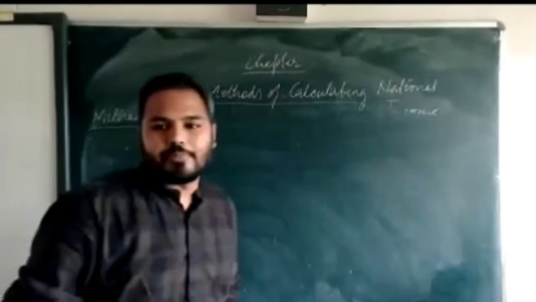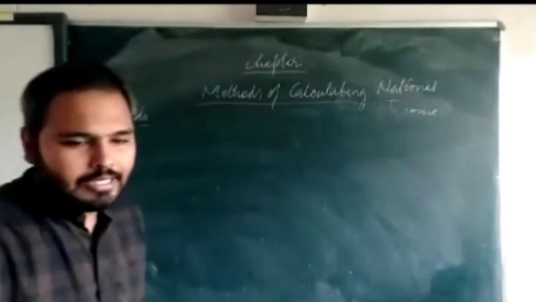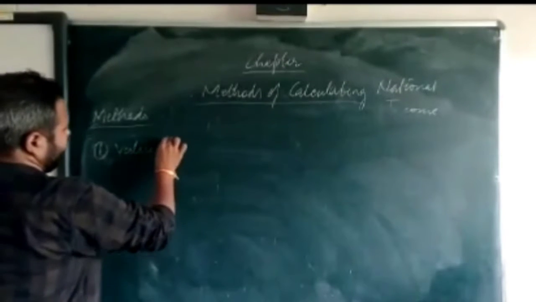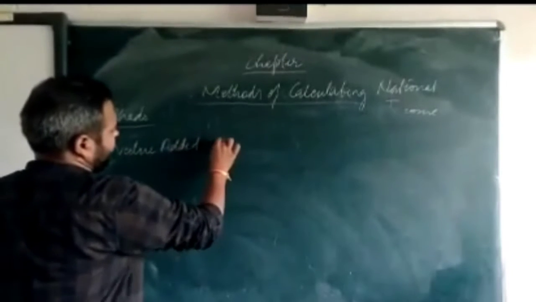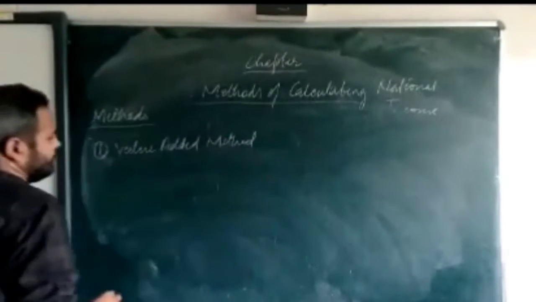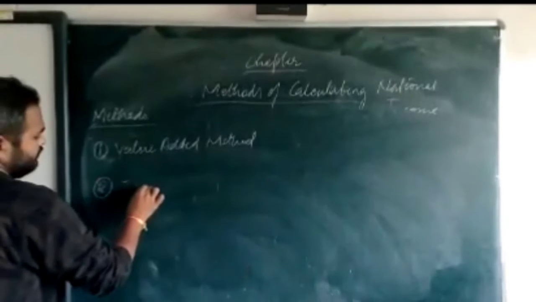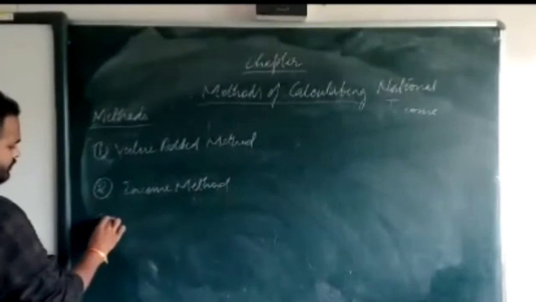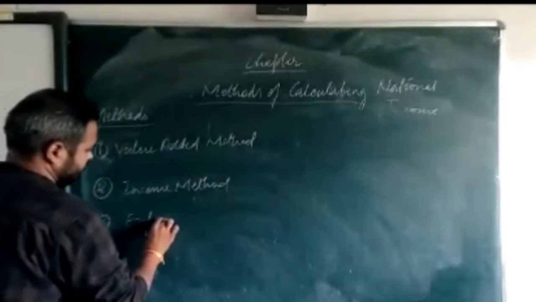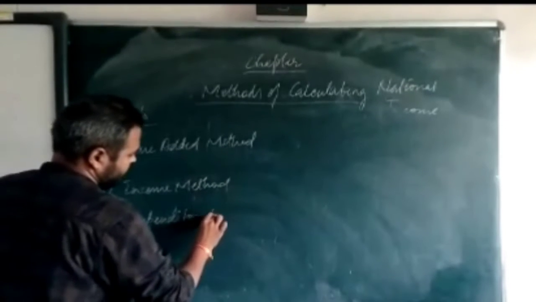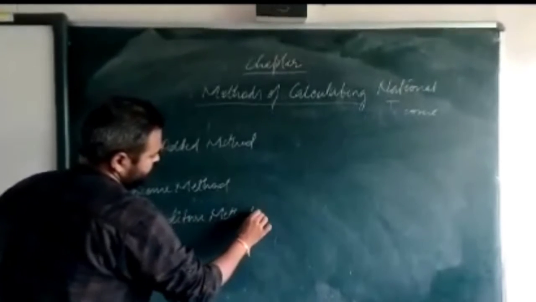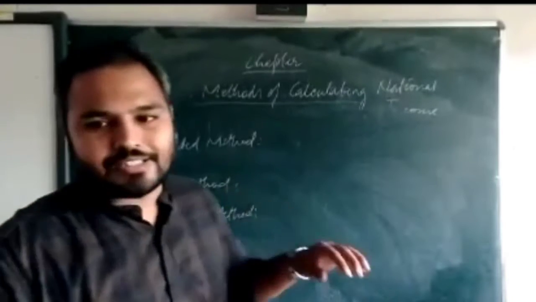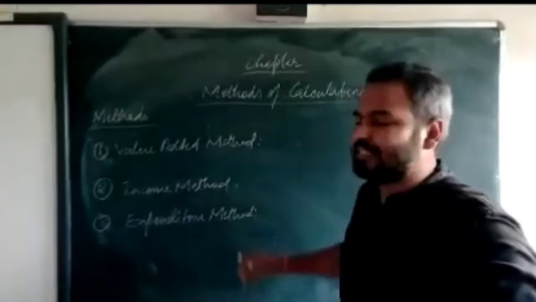We'll see different methods to calculate national income, in which the first one is your... So these are the three methods by which we are going to calculate your national income.